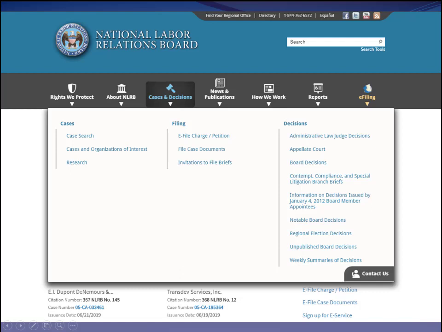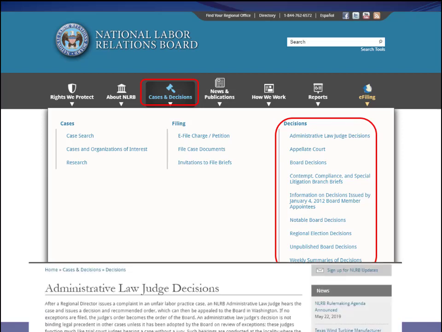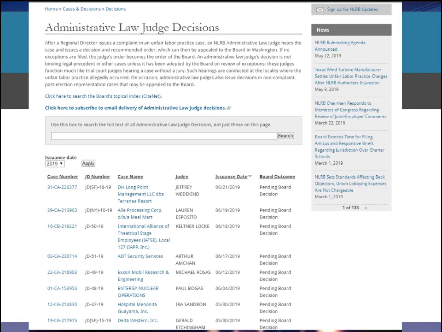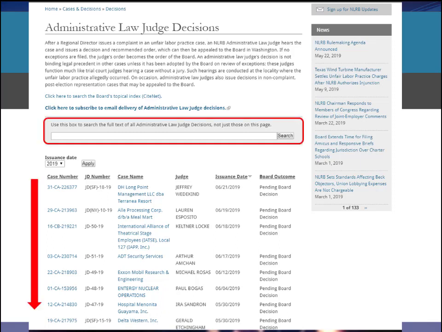Now let's go ahead and look for agency decisions on an administrative agency's website. Here we'll take a look at the National Labor Relations Board. From the NLRB homepage, I'll select Cases and Decisions and then ALJ Decisions, although you can see that there are plenty of other administrative adjudications that I could have taken a look at. It just depends on your issue. Here you can see the most recent NLRB ALJ decisions. I can browse these, or I can do a keyword search here.